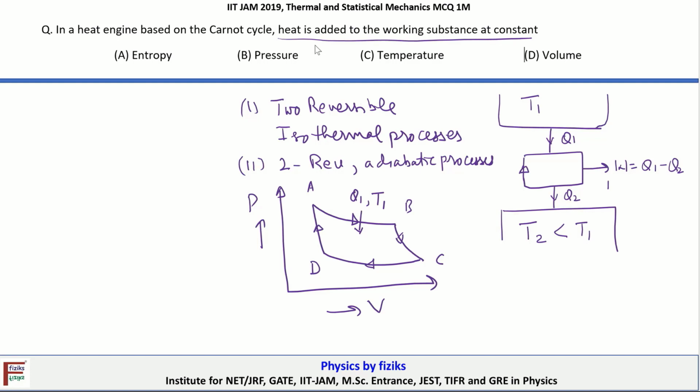Because the expansion is taking place at constant temperature, and for expansion the gas has to perform some work. So to keep the temperature of the gas constant we have to supply heat externally. Therefore we got the answer: in a heat engine based on a Carnot cycle, the heat is added to the working substance at constant temperature. So C is the correct option here.